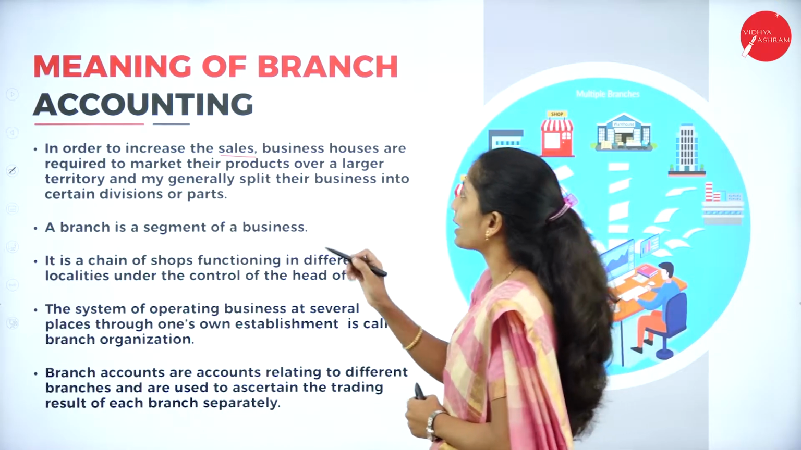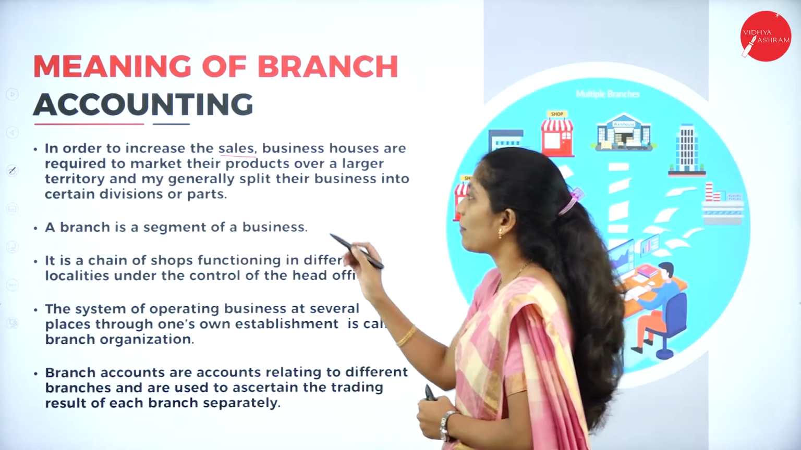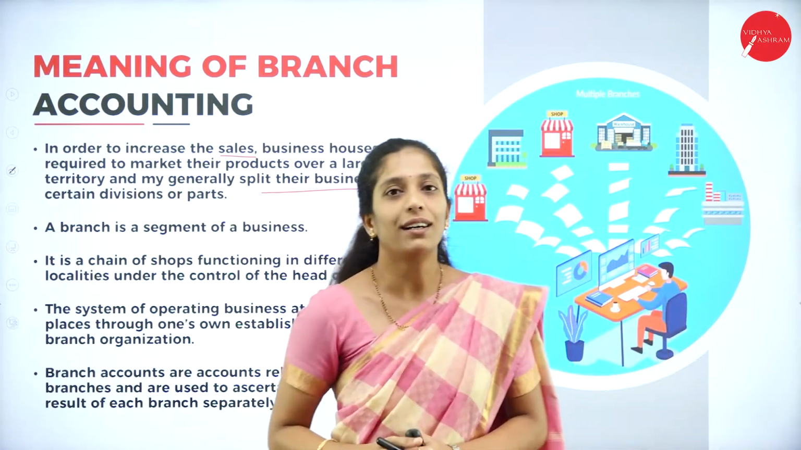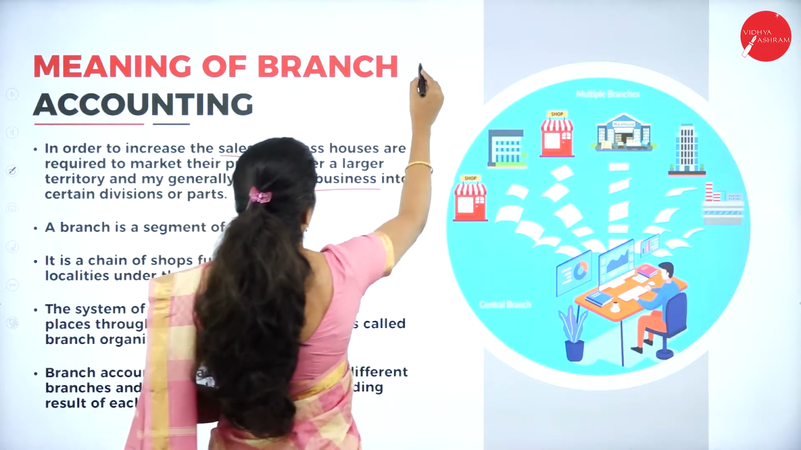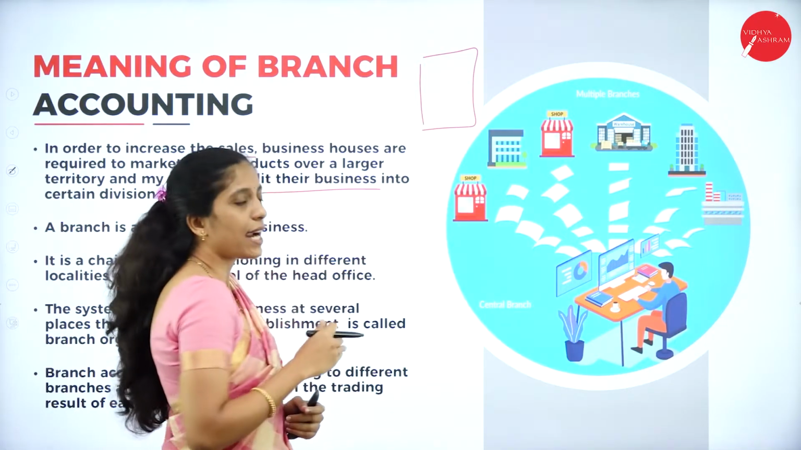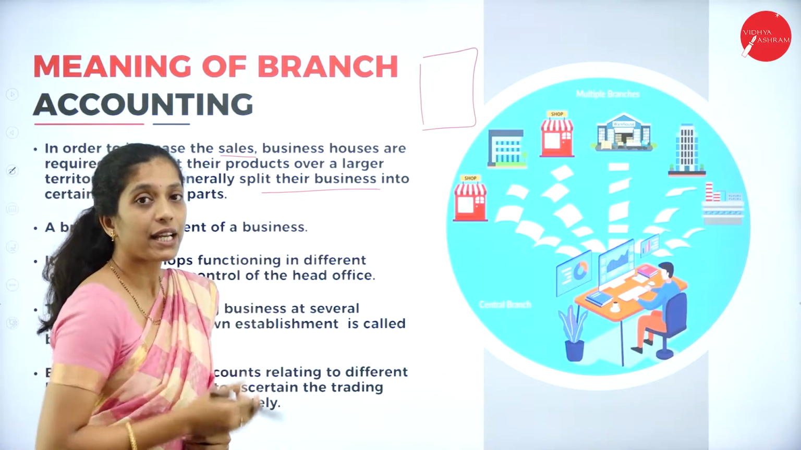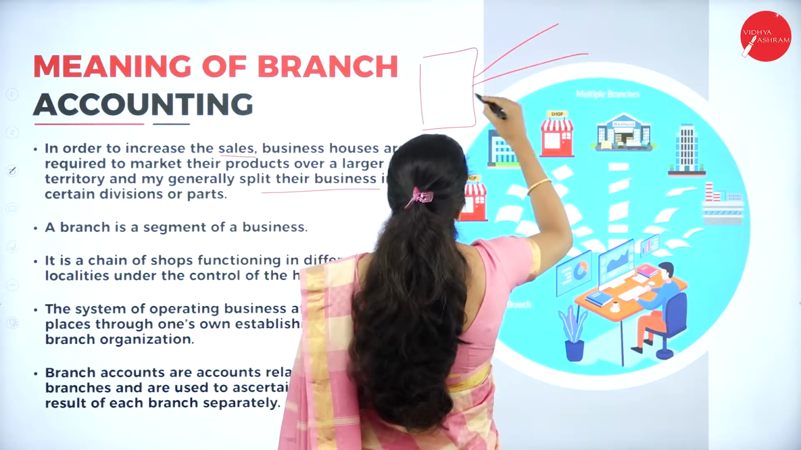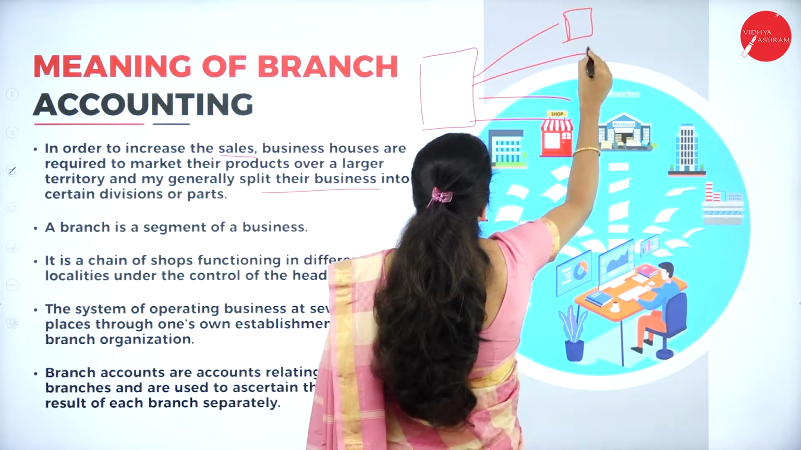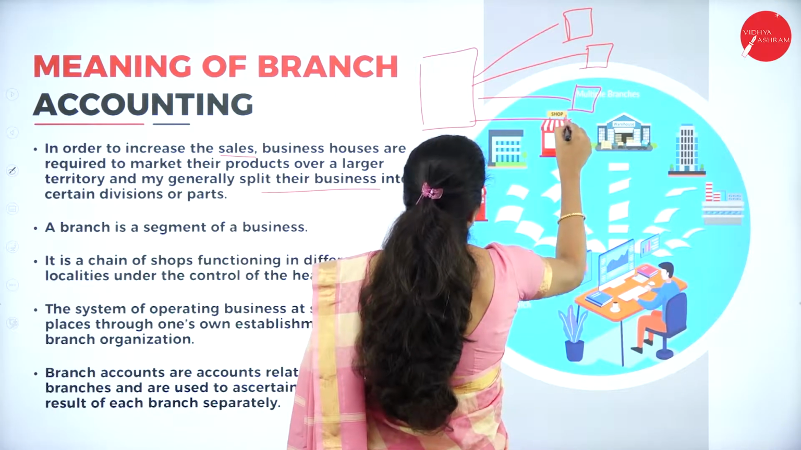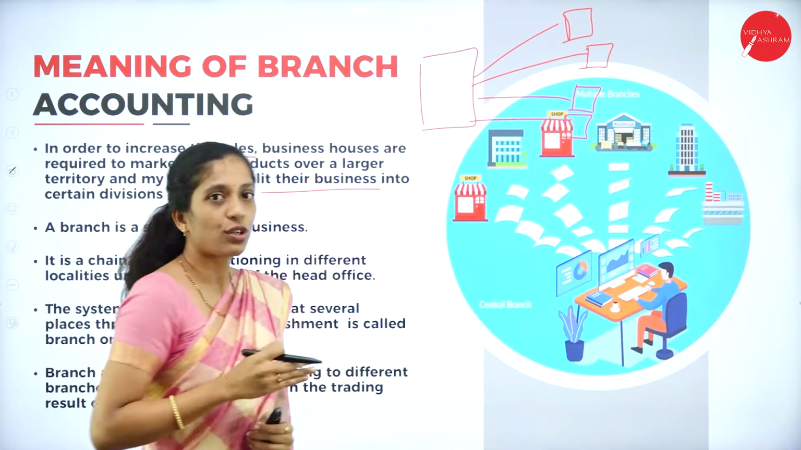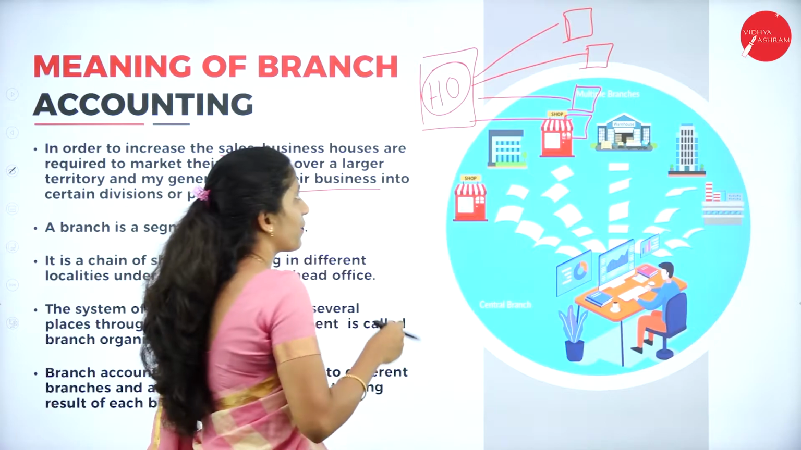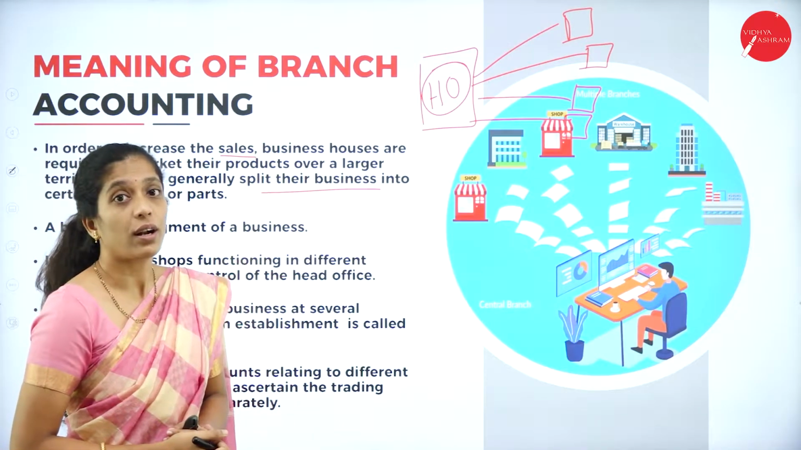They are required to market their products over a large territory and may generally split their business into certain divisions or parts. Now here, for example, there is an organization, and in order to expand or increase the sales of that particular business in different places, they might open different units, which are called branches. The main office or the main business concern is called the head office, and all other smaller units are called branches.